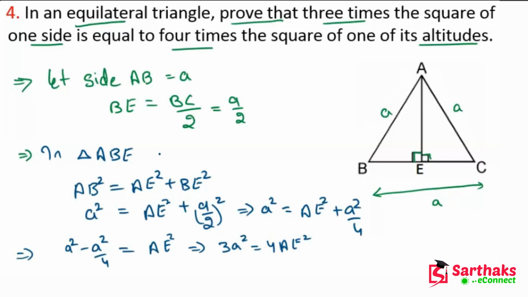This is the required result. So 3 times the square of one side is equal to 4 times the square of its altitude. AE is what? Altitude. So hence proved. I hope you get this point.